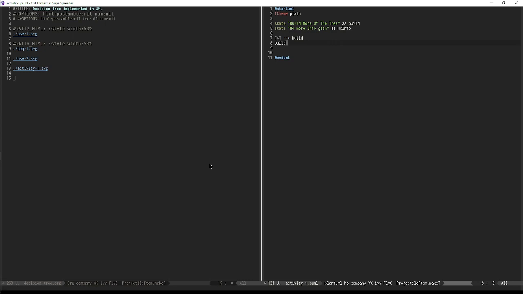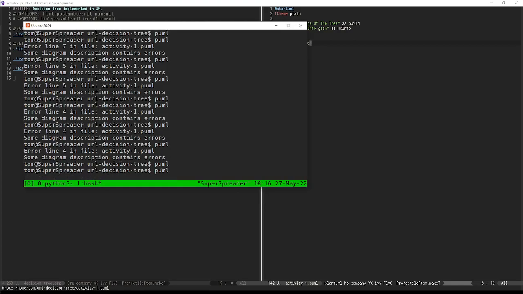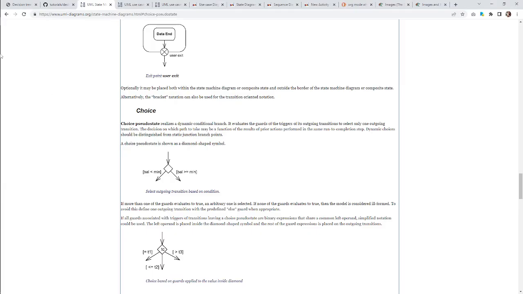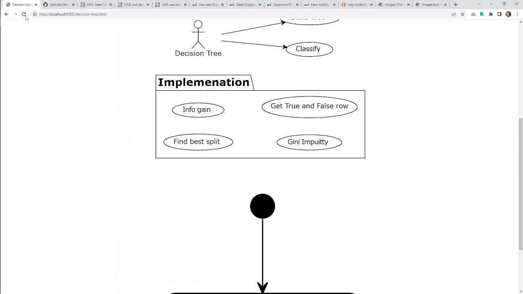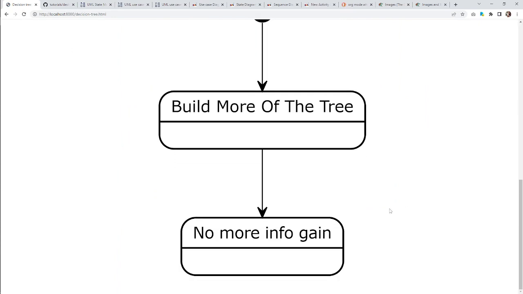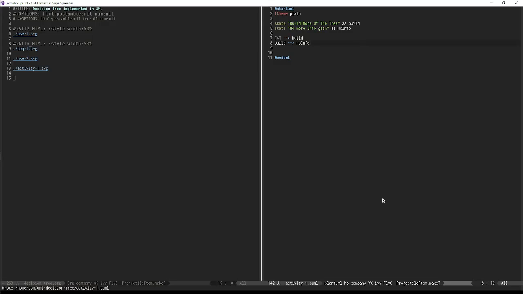Let's say build goes to no info, and see what it looks like before we go too far in the wrong direction. If it just gives us a little diamond, then that's not going to be, oh, no more info gain. Oh, because I didn't give it the choice thing.